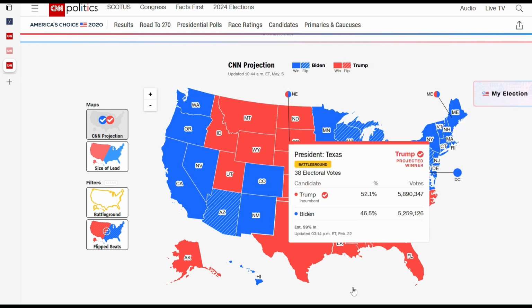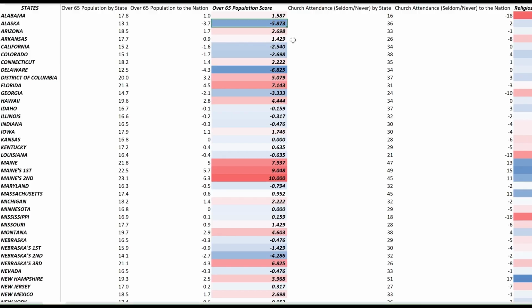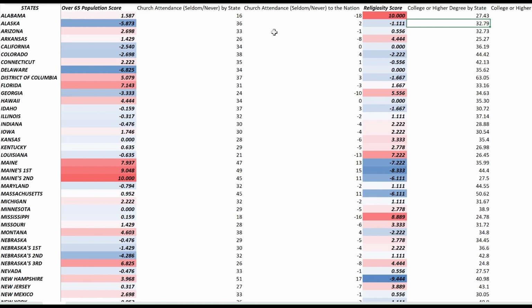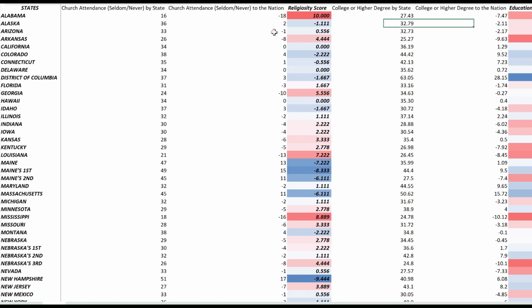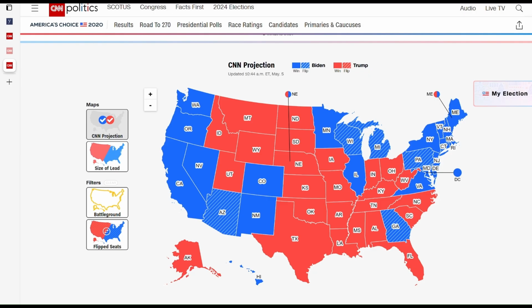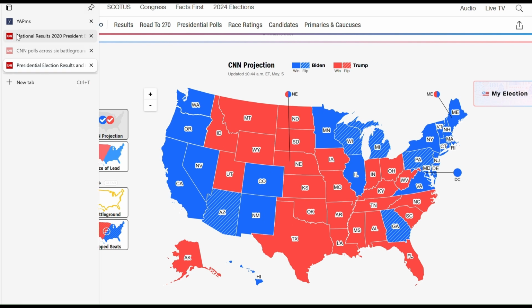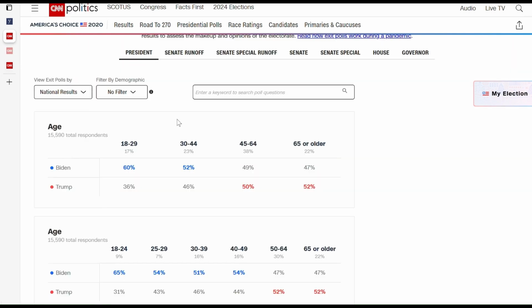So again, looking back at our society score, when you're looking at the over-65 population, negative is Democrat, positive is Republican. Then the other big thing that makes up the society score is the religiosity score. Again, you may argue, why am I looking at whether people believe in God and go to church? Well, there are some simple answers, and the easiest for us to take a look at is really, again, 2020